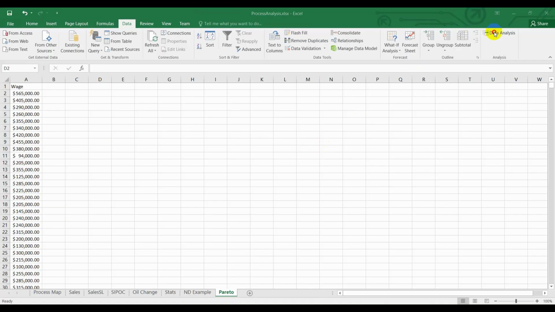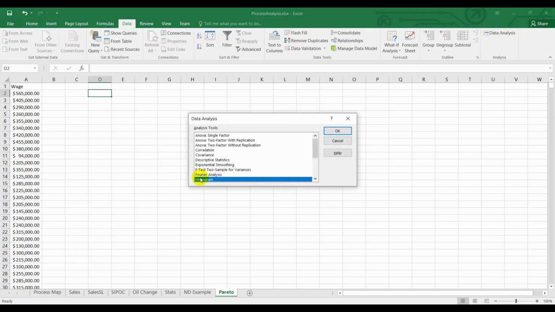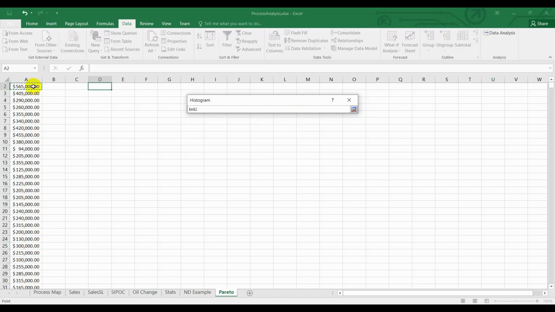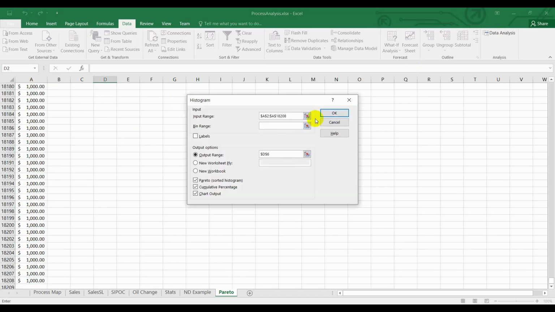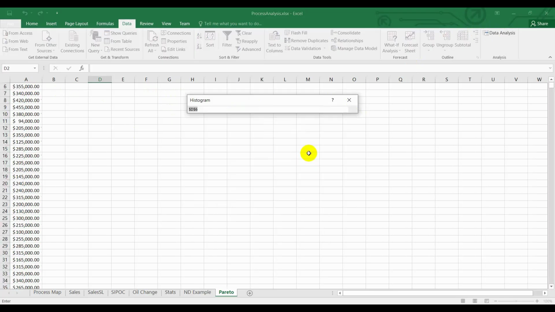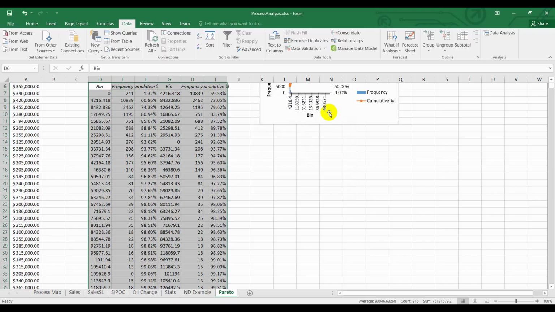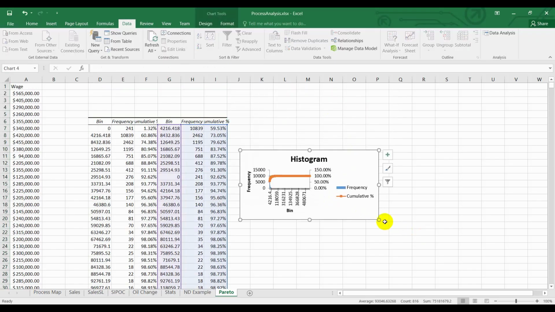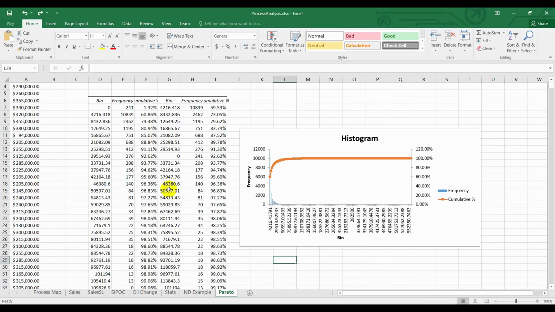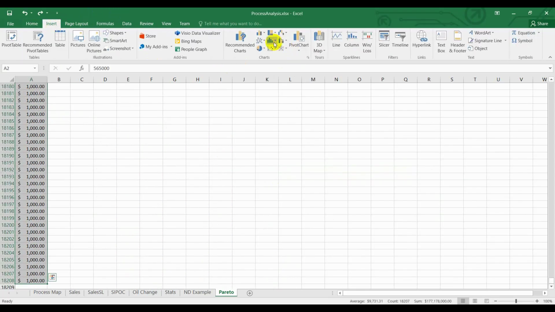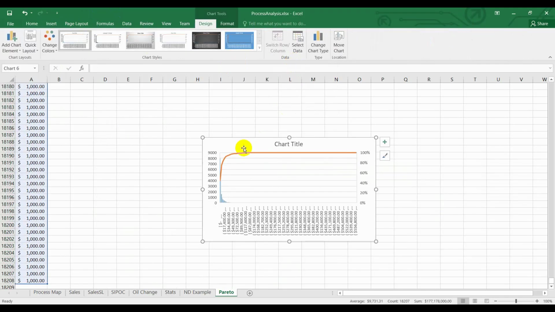To make a Pareto diagram, select Data Analysis, Histogram. Select Data Input Range. Bin range you can leave empty or supply one. Select the cell for the output range. Then check Pareto sorted histogram, cumulative percentage, and chart output. Another way to generate a Pareto histogram is to select the data, click Insert, choose Histogram and select Pareto histogram.